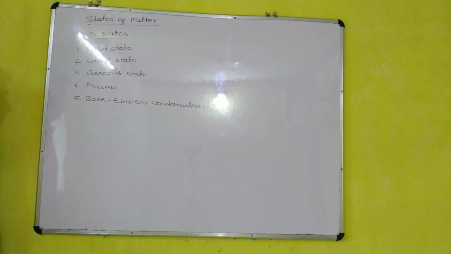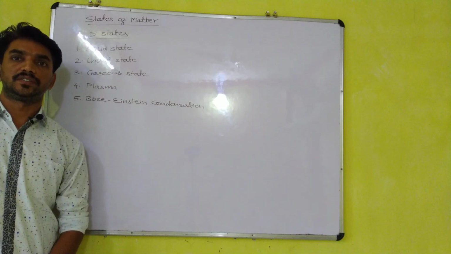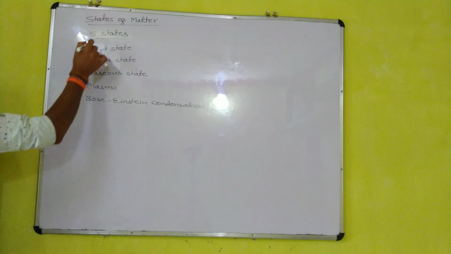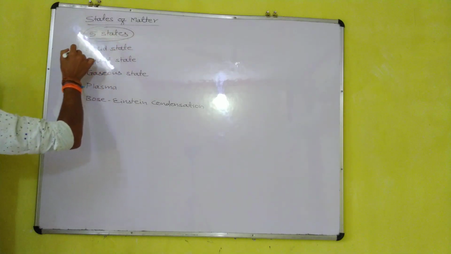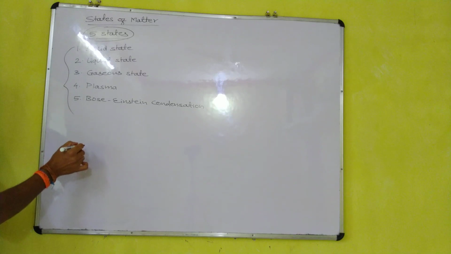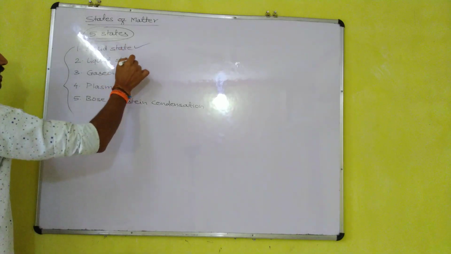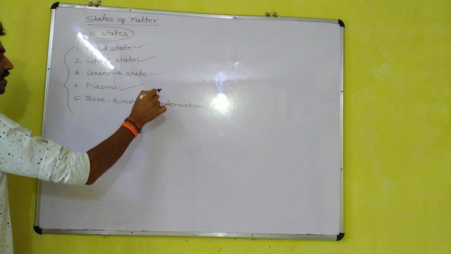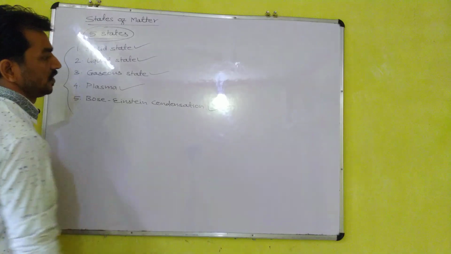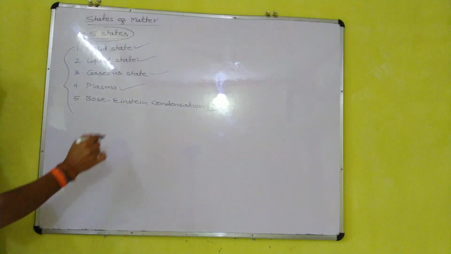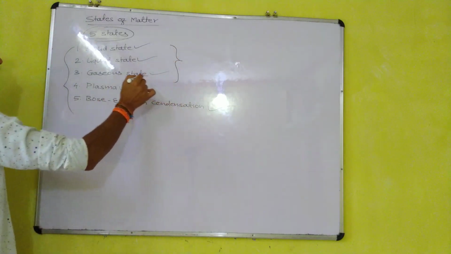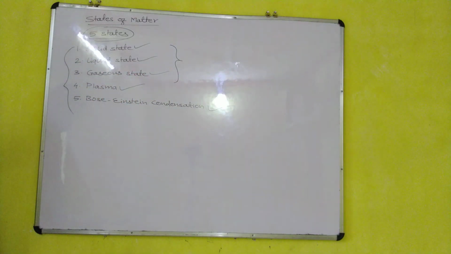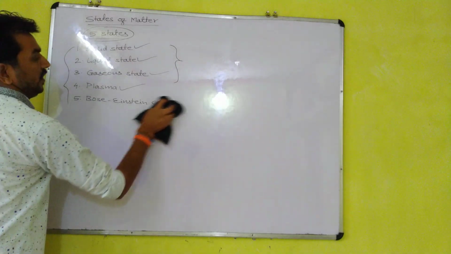Today I am going to start class 9 chapter 1, Matter in Our Surroundings. In this, today we have to read states of matter. There are 5 states of matter, which are the following. First, solid state. Second, liquid state. Third, gaseous state. Fourth, plasma. And fifth, Bose-Einstein condensate. In this chapter we have to read the first 3 states of matter, that is, solid state, liquid state and gaseous state. Let us start one by one.